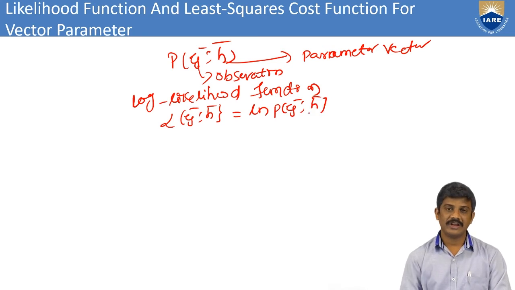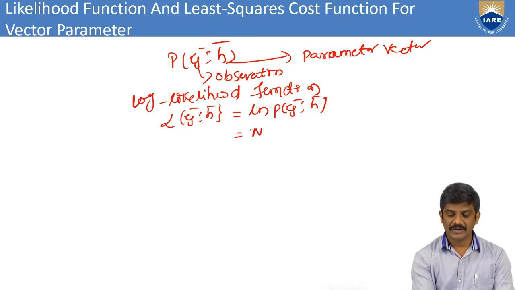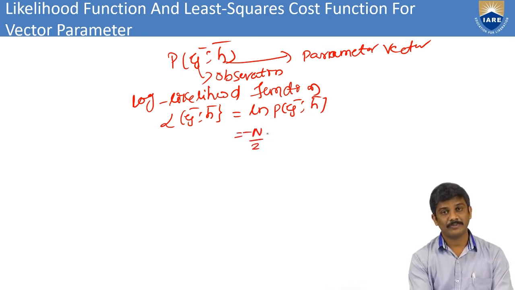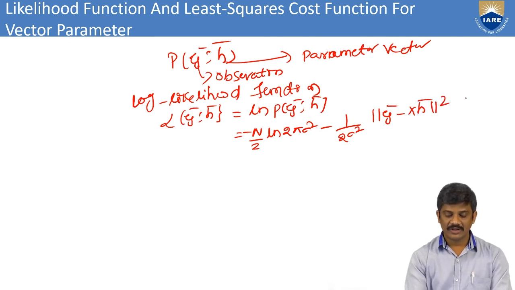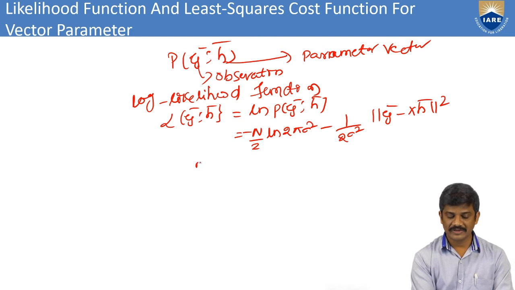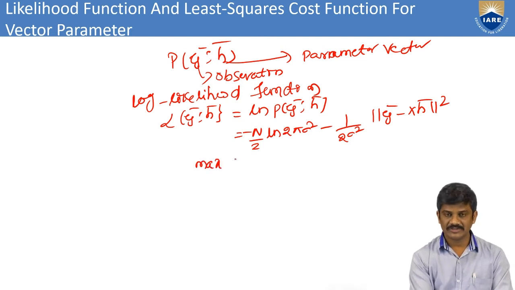Then we can write, from previous sessions, minus n by 2 natural logarithm of 2 pi sigma square, minus 1 by 2 sigma square times mod y bar minus x h bar whole square. We can maximize this value.